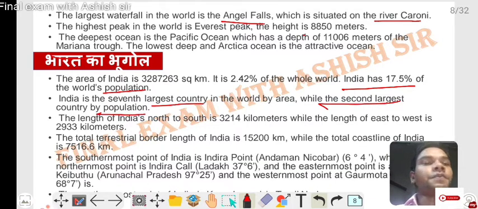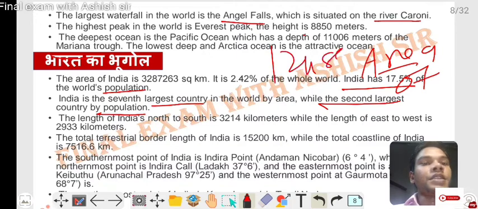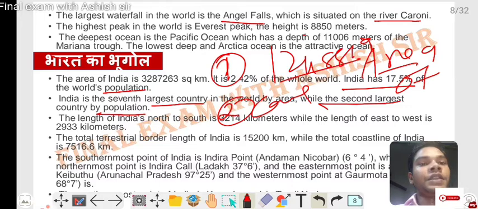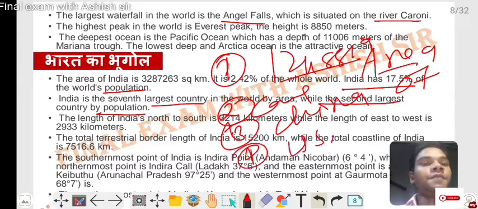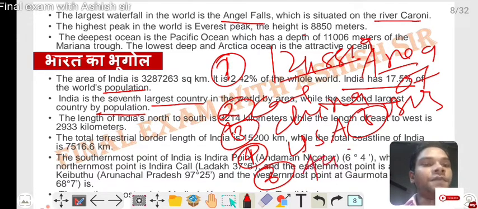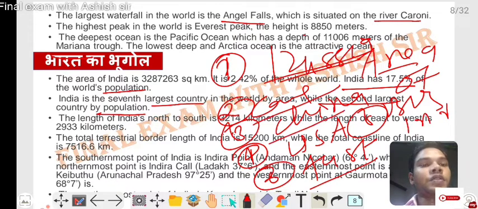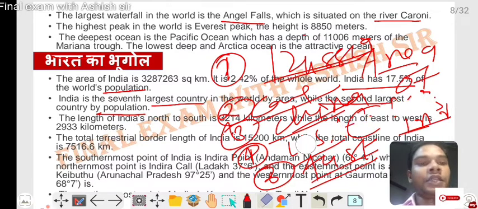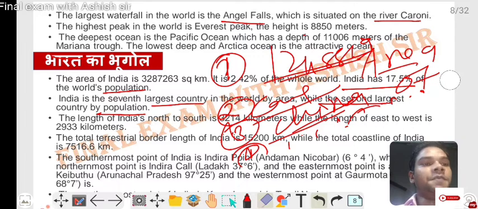Now, which country has the most area? Russia. First number Russia, second Canada, third China, fourth USA, fifth Brazil, sixth Australia, and seventh finally India. First Russia, then Canada, China, USA, Brazil, Australia, India. Learn it and score in the exam.